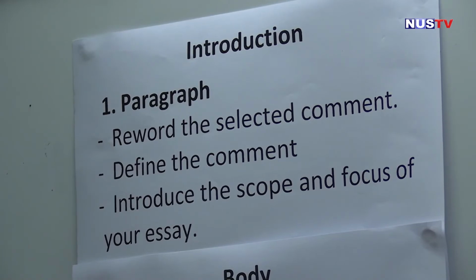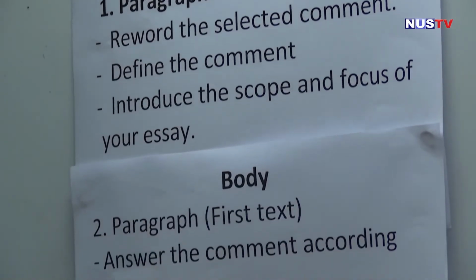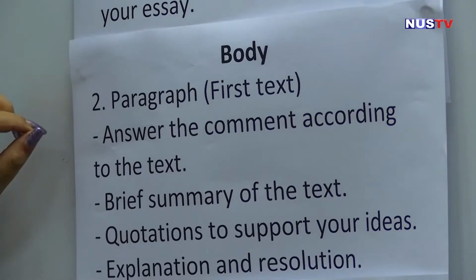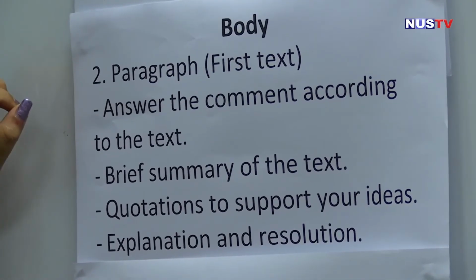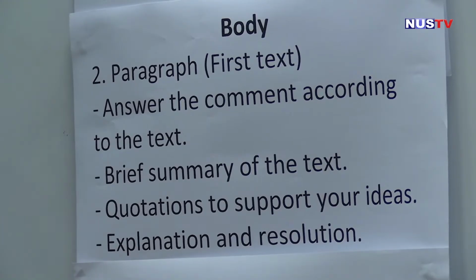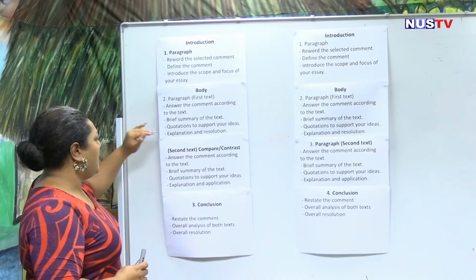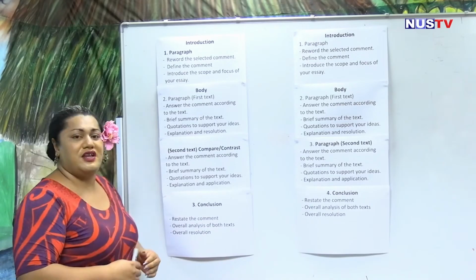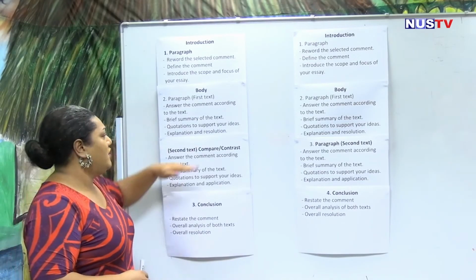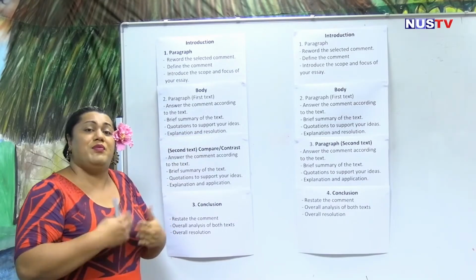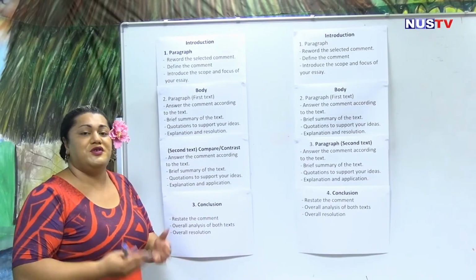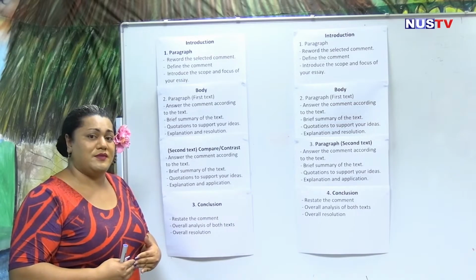The body, which will be your second paragraph, you will answer the comments according to the text: a brief summary of the text, quotations to support your ideas, and the last part is your explanation and your resolution. Your resolution is your application of the poem to yourself personally.